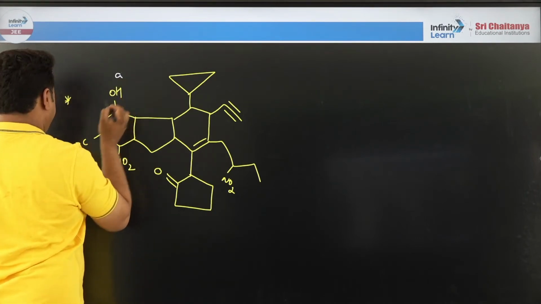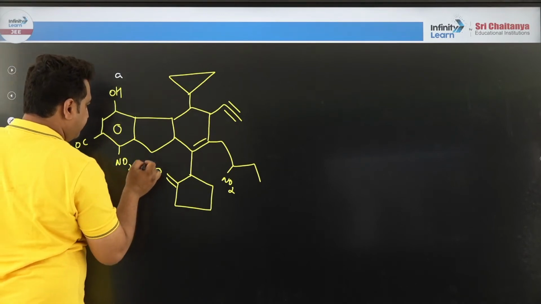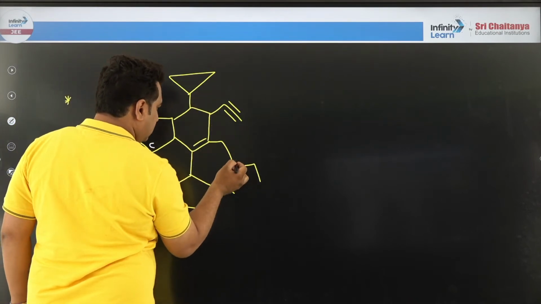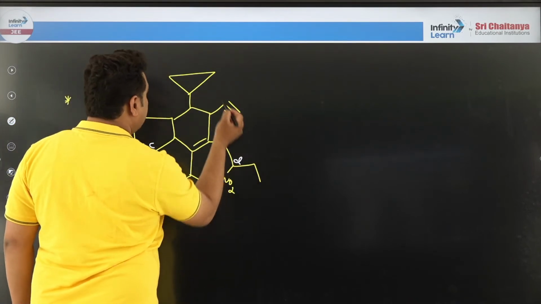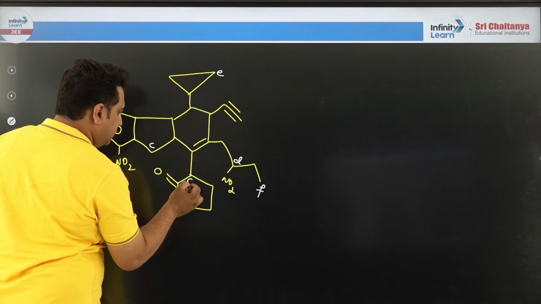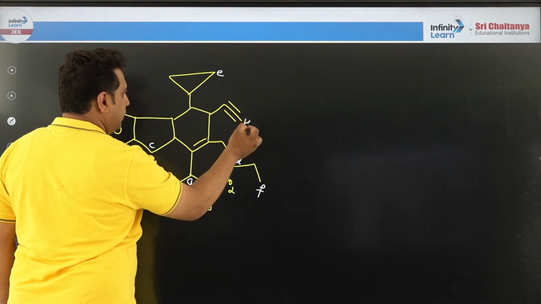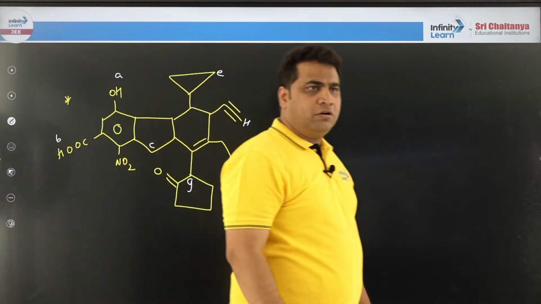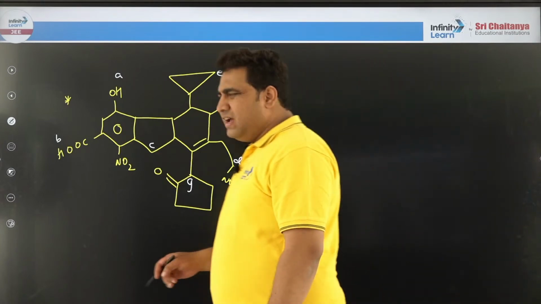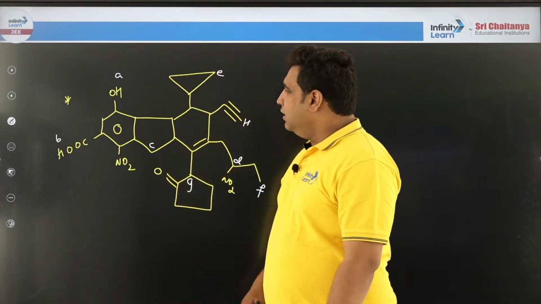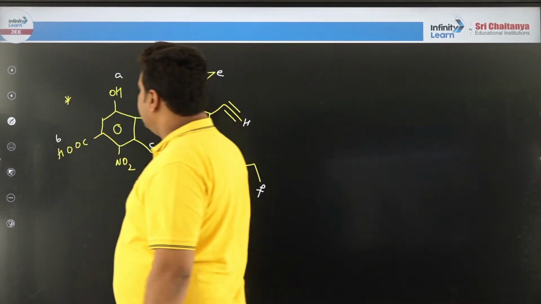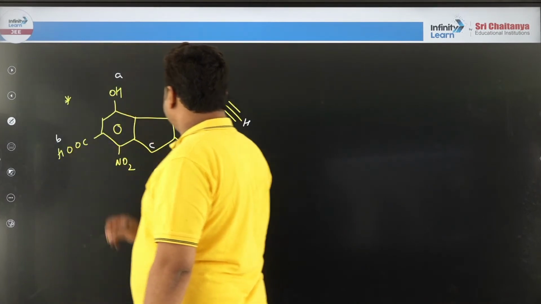Let us say this is A, B, C, D, E, F, G, H. A tough problem for conclusion of acidity. Among these, what is the order of acidity? It looks very hard, the structure is looking very hard. You can solve by this trick or you can even solve by that trick. Let us see it.